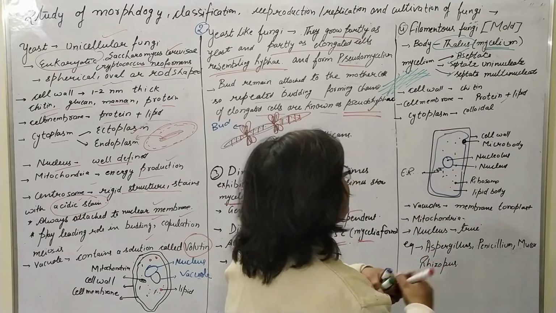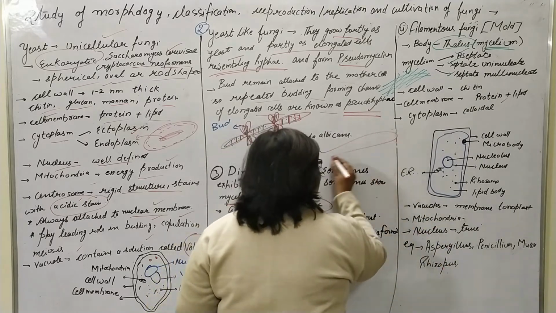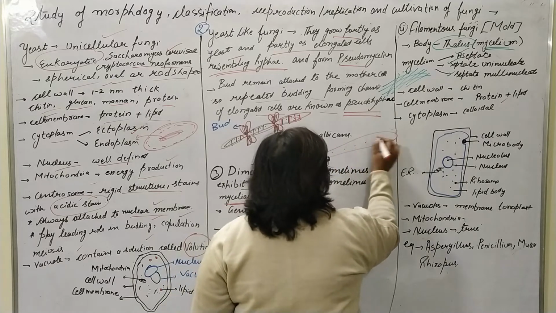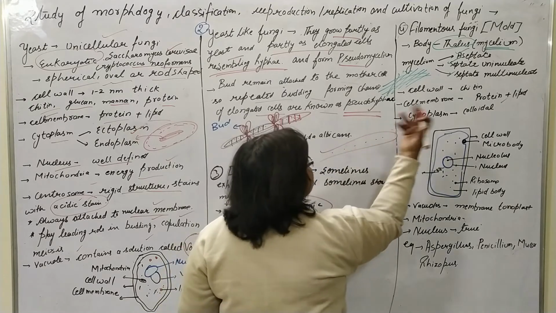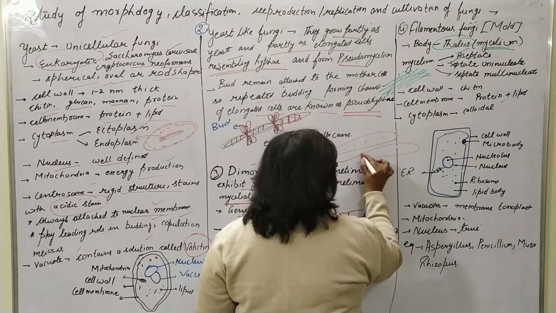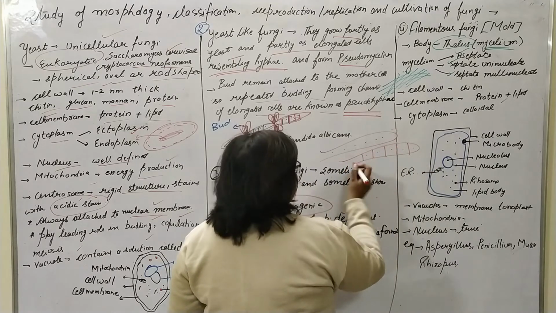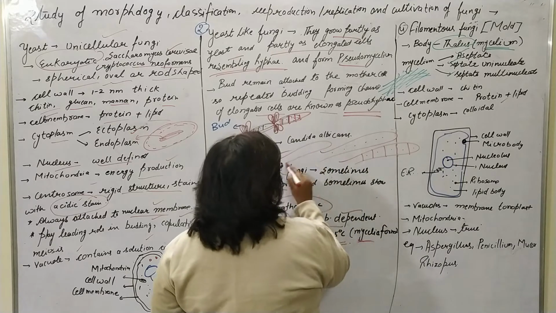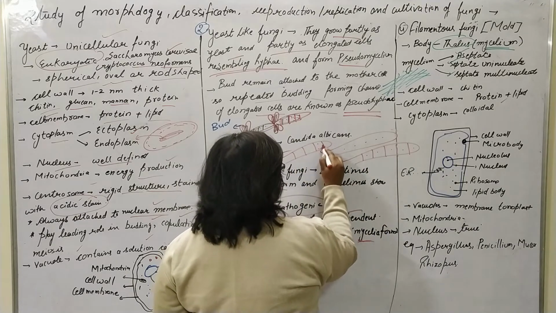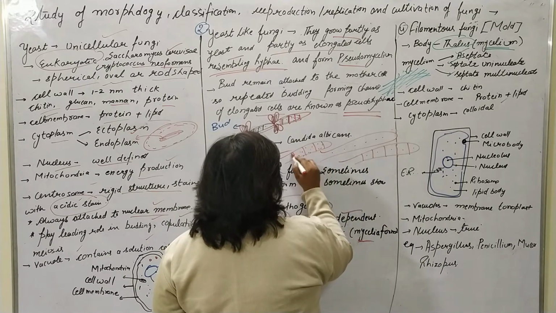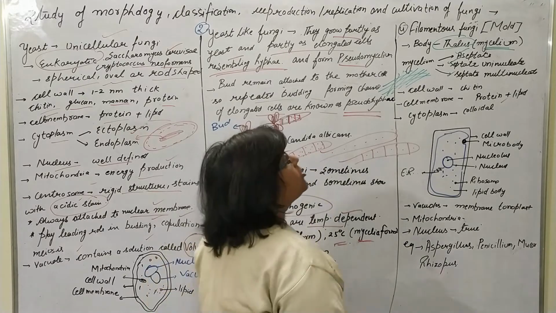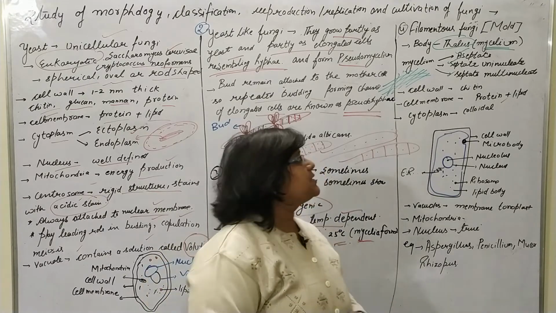Let's see how the mycelium looks. Suppose this is the mycelium, and this is the aseptate mycelium. The second one is septate uninucleate, meaning septa are present but the nucleus is one. The third one is septate multinucleate, where septa are present and there are multiple nuclei. So three types of mycelia are present.